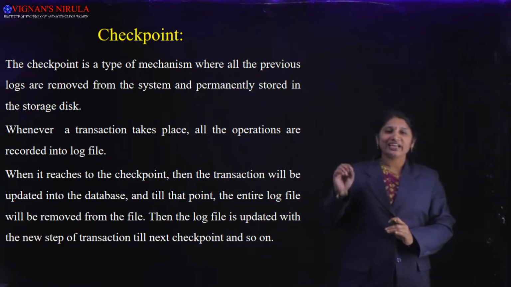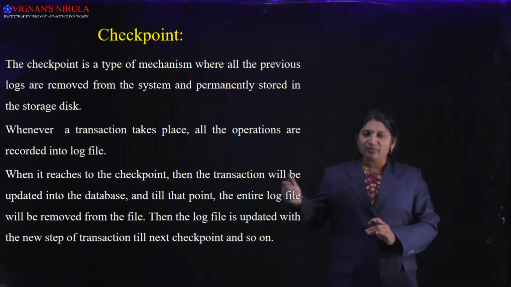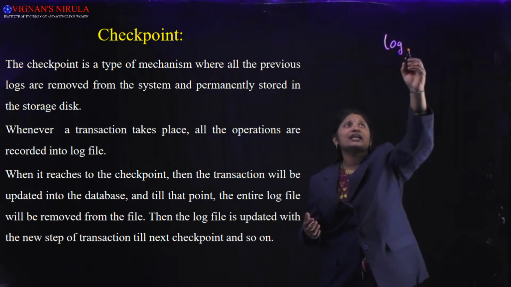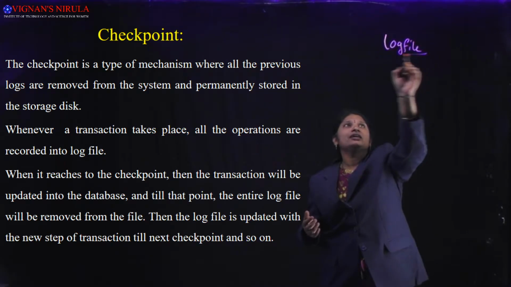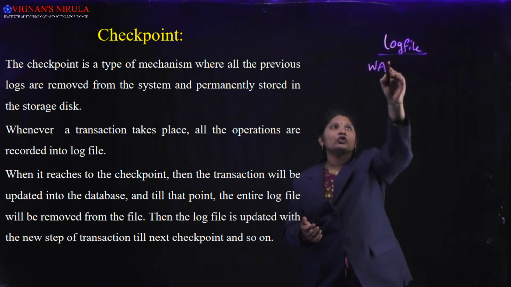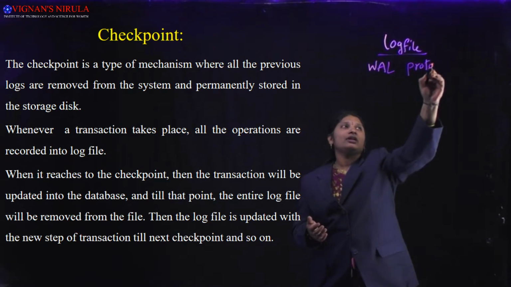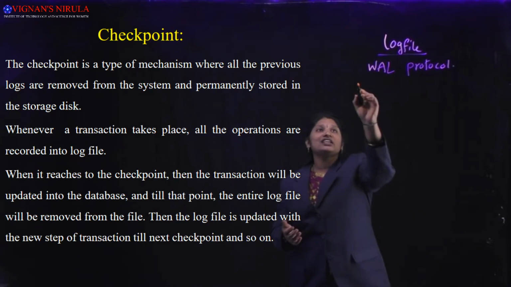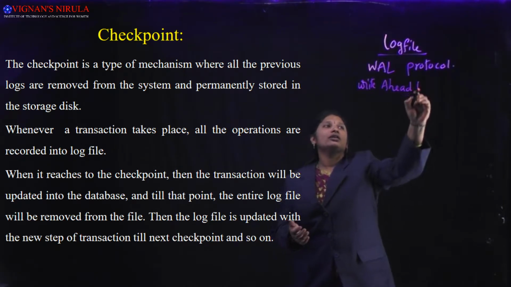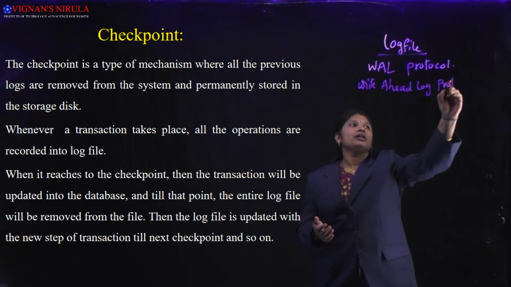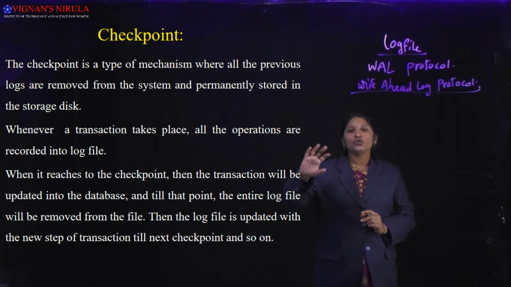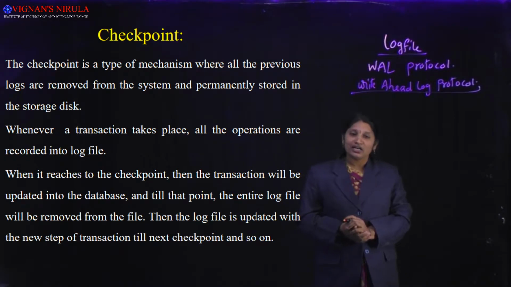In order to do the crash recovery, majorly the database management system uses one type of data structure that is called as log file, by using a protocol that is called as WAL protocol. What is the meaning of WAL? Write ahead log protocol. This protocol is basically used in order to do the transaction recovery or crash recovery.